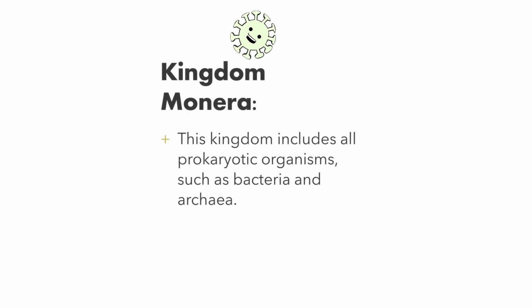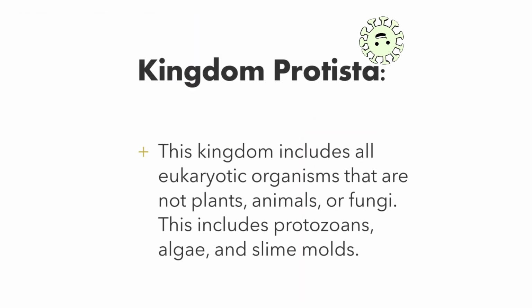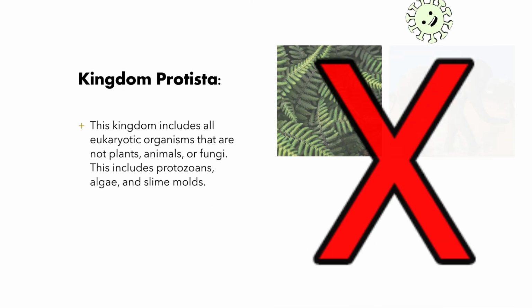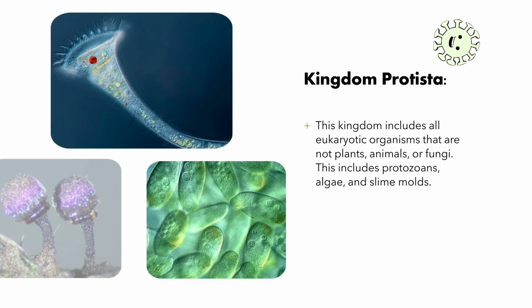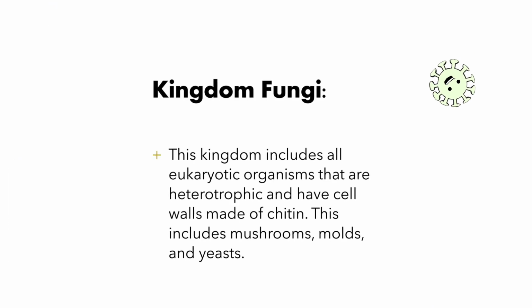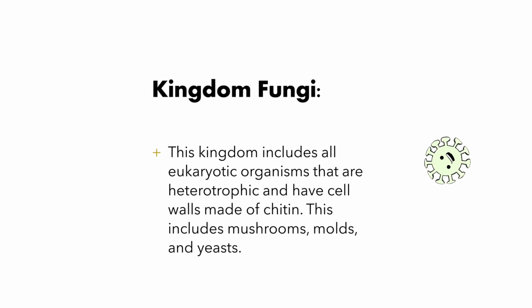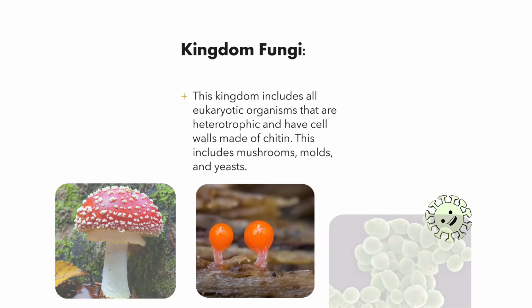The five kingdoms in Whittaker's system are: Kingdom Monera. This kingdom includes all prokaryotic organisms, such as bacteria and archaea. Kingdom Protista. This kingdom includes all eukaryotic organisms that are not plants, animals, or fungi. This includes protozoans, algae, and slime molds. Kingdom Fungi. This kingdom includes all eukaryotic organisms that are heterotrophic and have cell walls made of chitin. This includes mushrooms, molds, and yeasts.